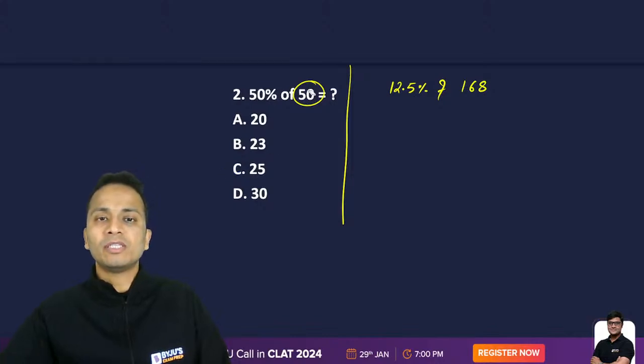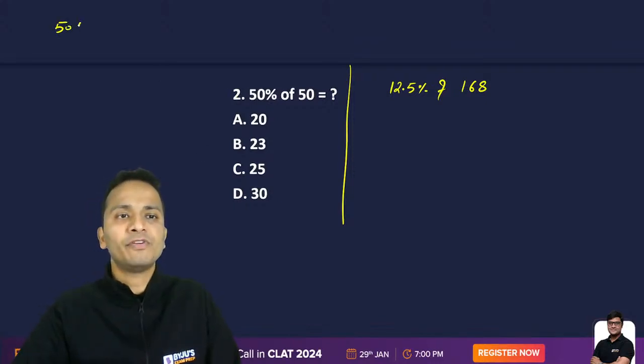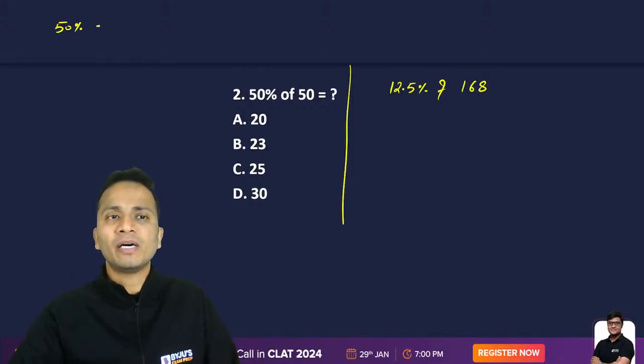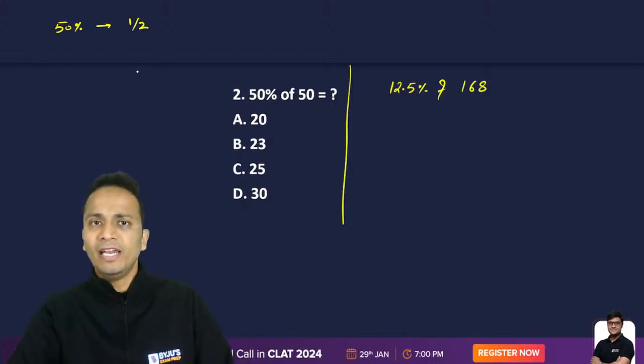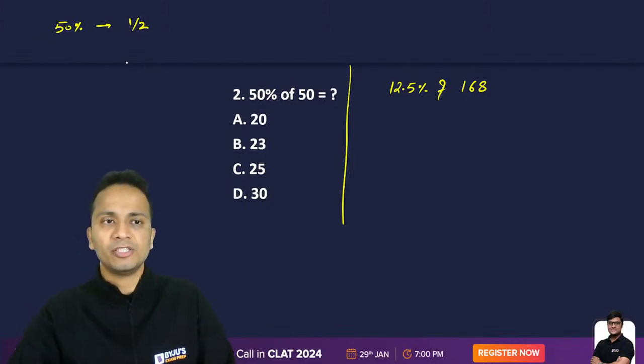let's talk about this particular thing slightly in detail. In the question on your left hand side, you were asked to calculate 50 percentage of the number. Now 50 percentage of the number, we understand, is nothing but half of the value. So 50 percentage can be represented by half in terms of fractions.